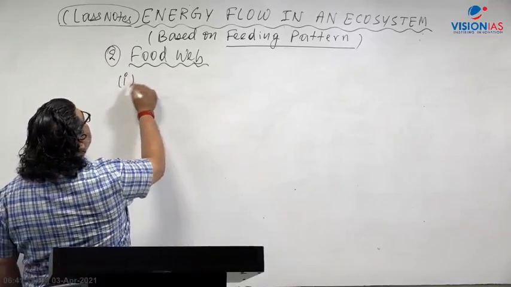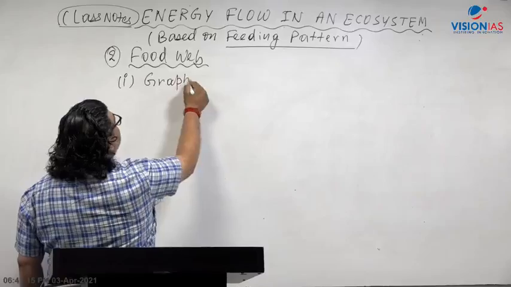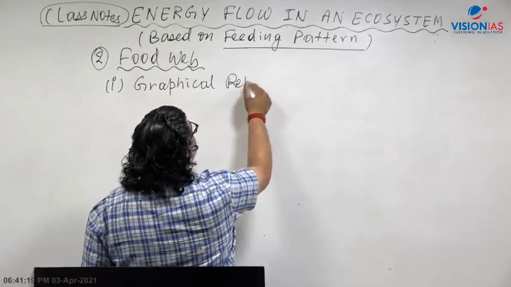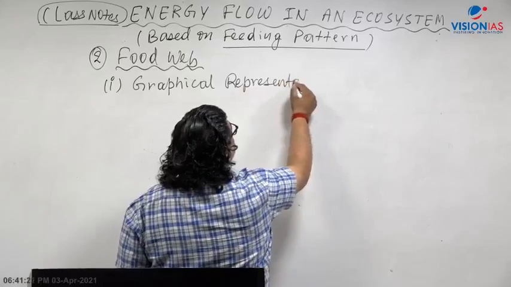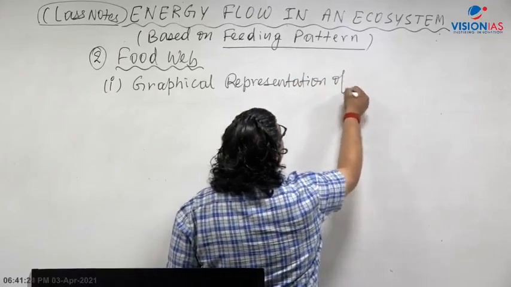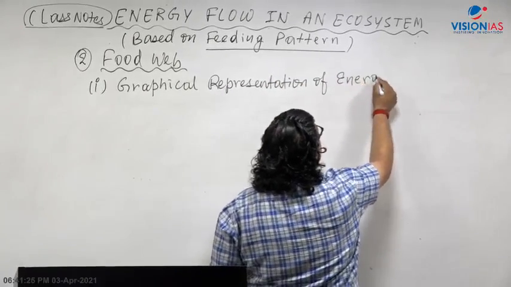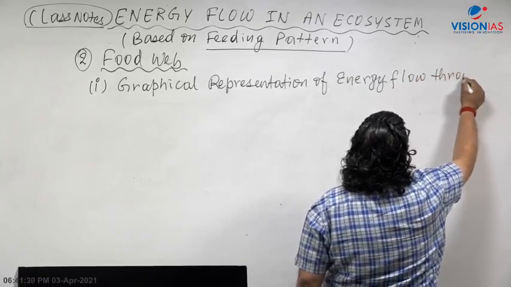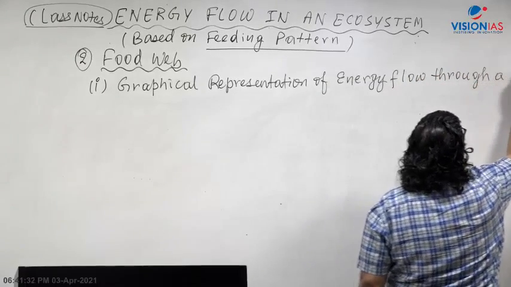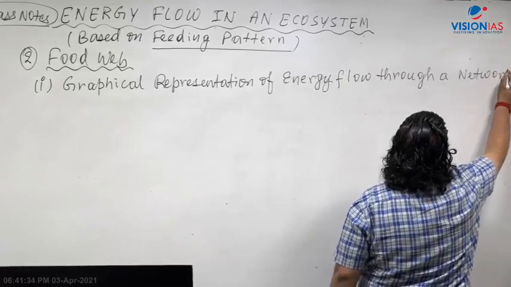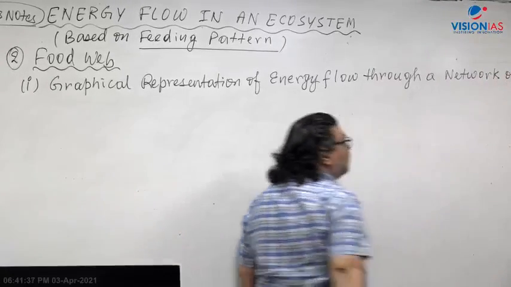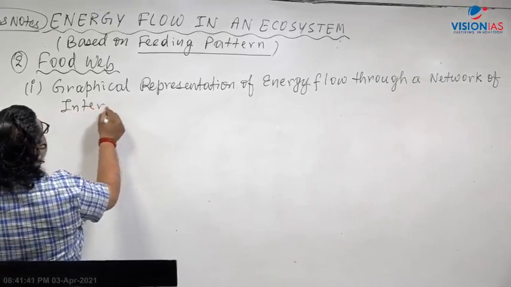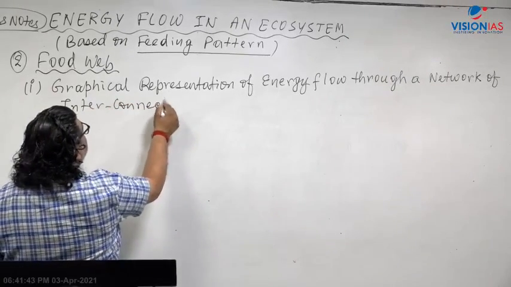The first point is that you can write this one. Those who want dictation, I am dictating also. Graphical representation of energy flow through a network of interconnected food chains.